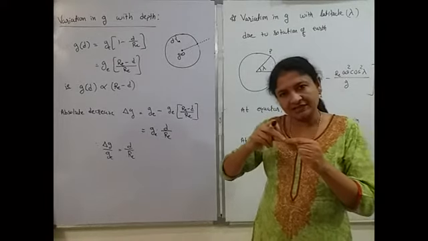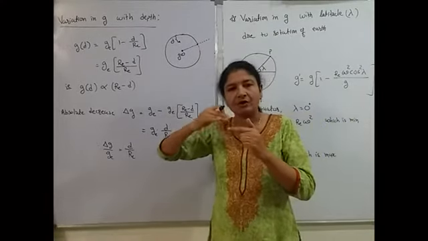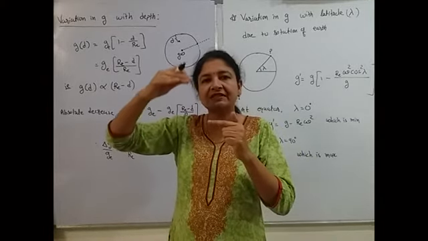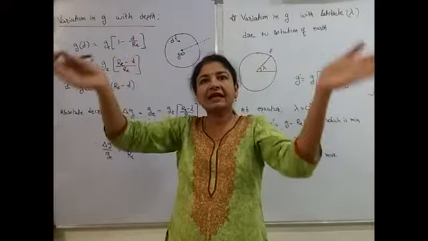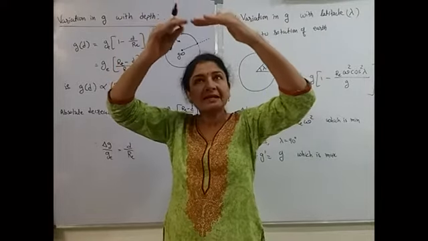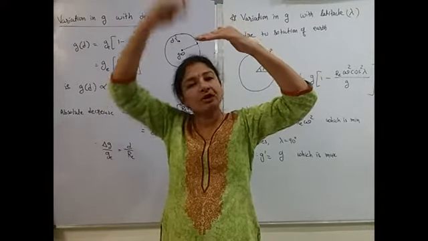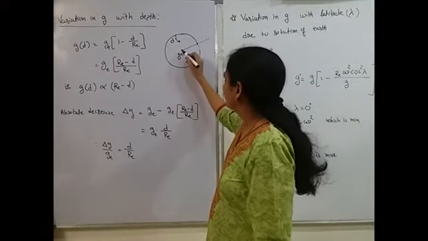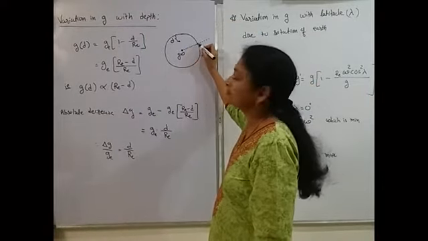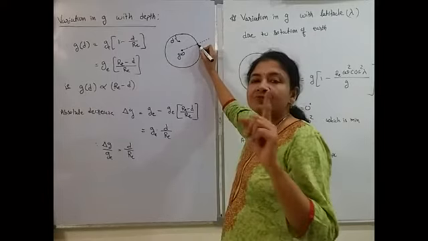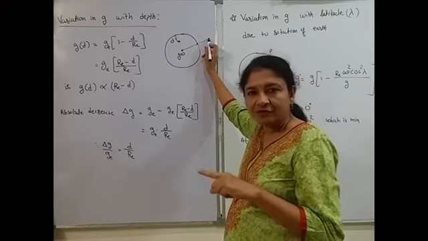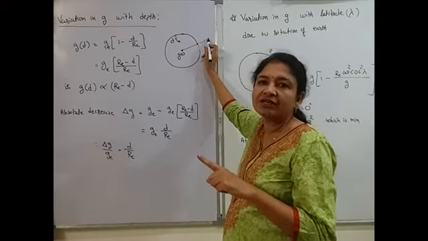From the center, as you move towards the surface, while you are still inside Earth, the value of g keeps increasing. At the surface it becomes maximum, and as you move beyond the surface, once again the value of g decreases.